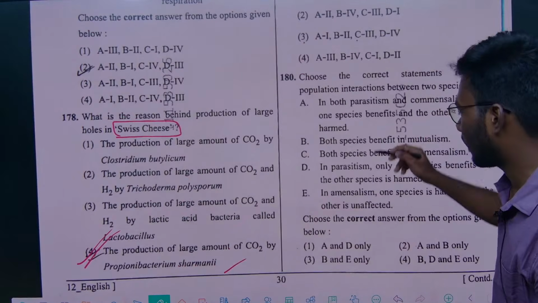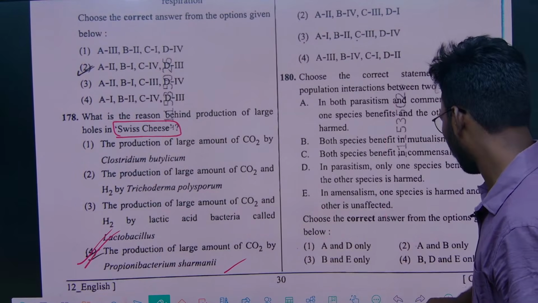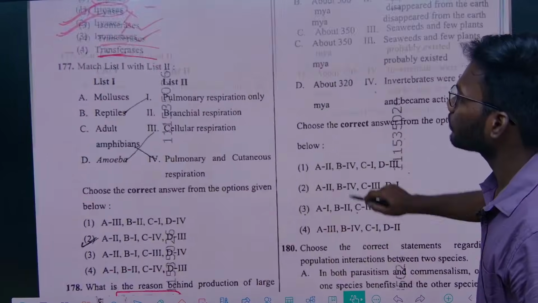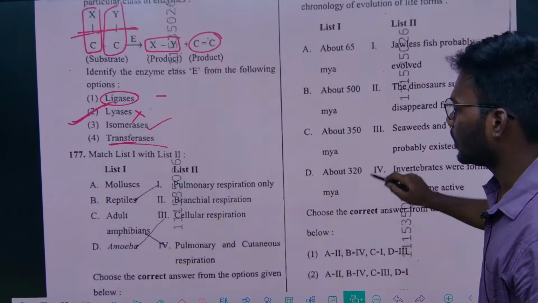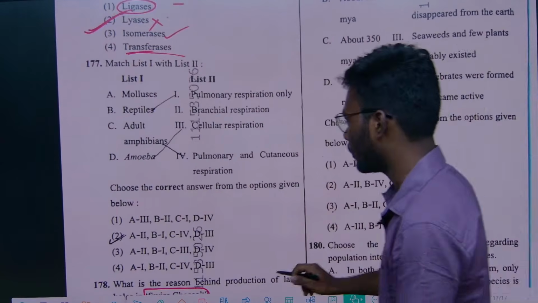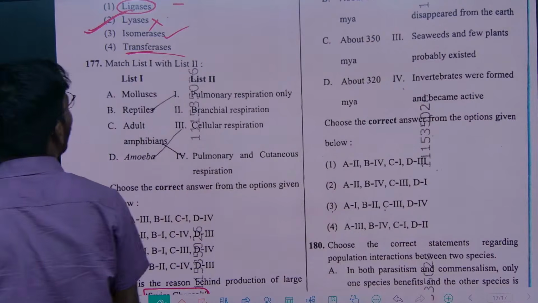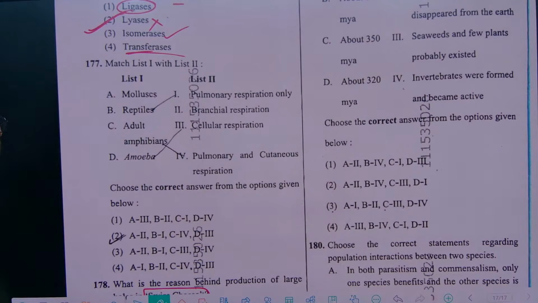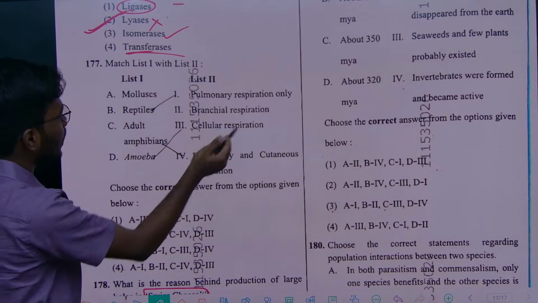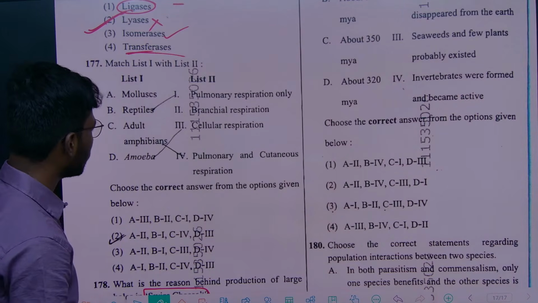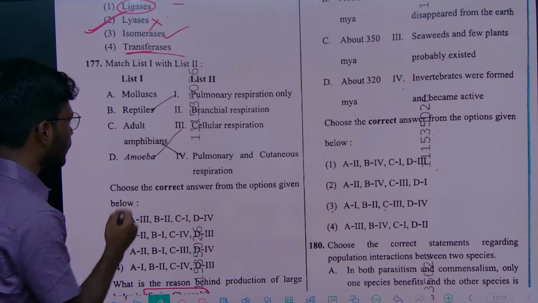Next question we will see. Right, that question was done. We will see 177: match list 1 with list 2. They gave phyla and some respiration characters. Generally we go with what we know, right?